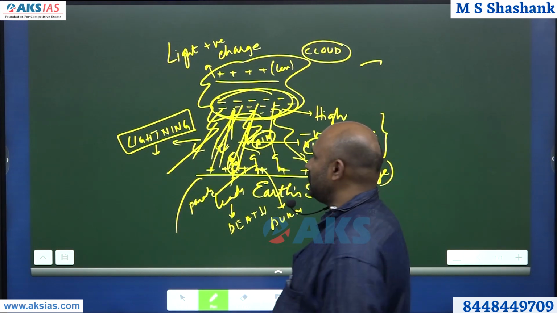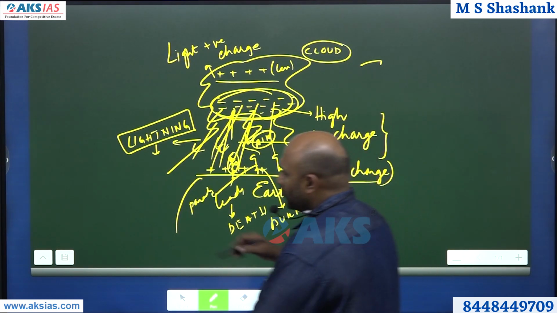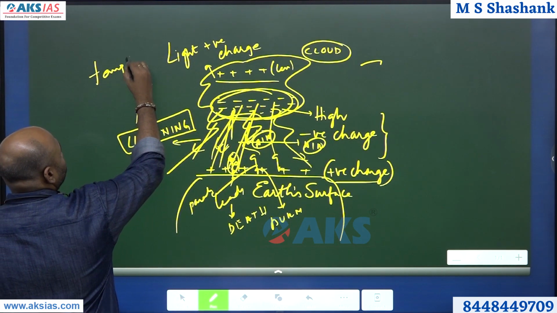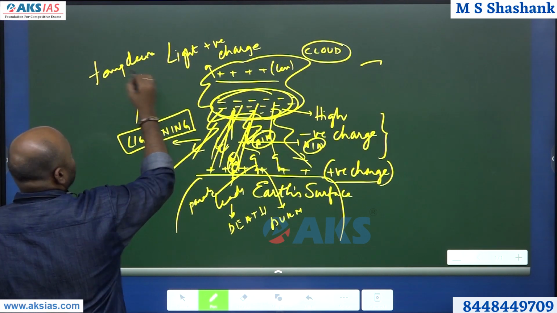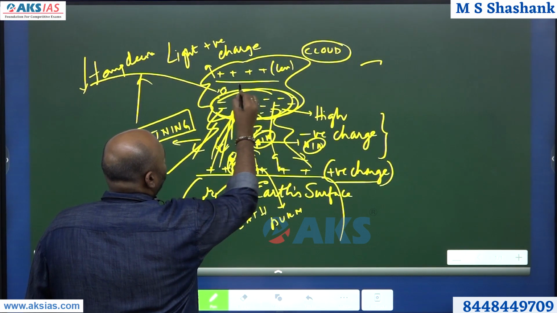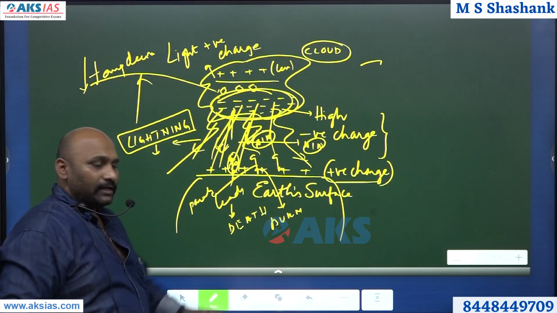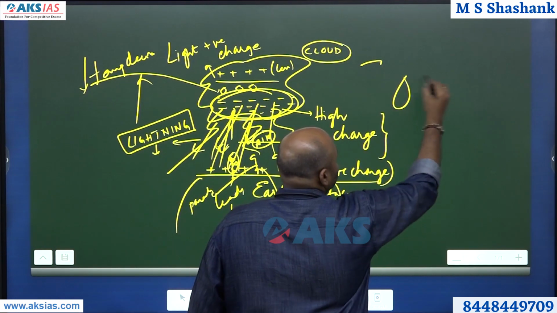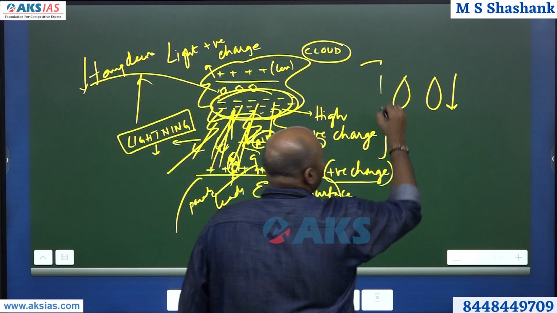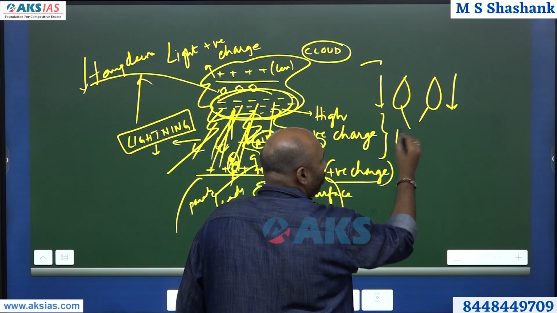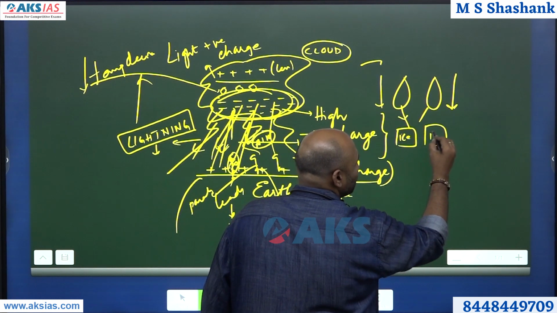Why does it happen? You know that as we move up, the temperature decreases. That means the temperature of the water droplets in the clouds will also reduce as you go higher, and slowly these water droplets will form ice crystals.